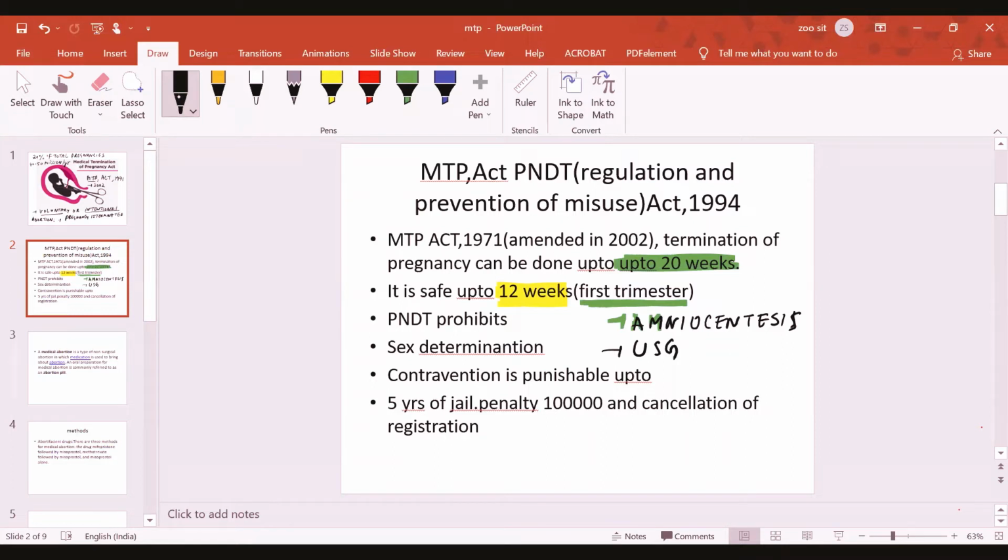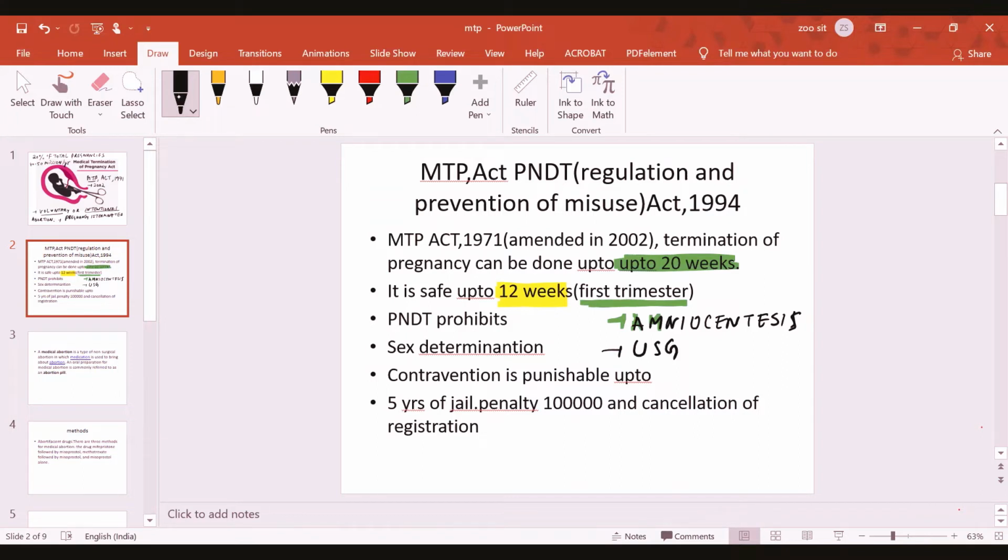So the Medical Termination of Pregnancy Act 1971, which has been amended in 2002, allows termination of pregnancy up to 20 weeks, although up to 12 weeks it's safe. In the first trimester it's safe. Why? Because there is no intimate connection formed between the mother and the fetus. Under this act, termination can be done only by a professional health expert. Otherwise, there can be a serious risk to the mother's health.